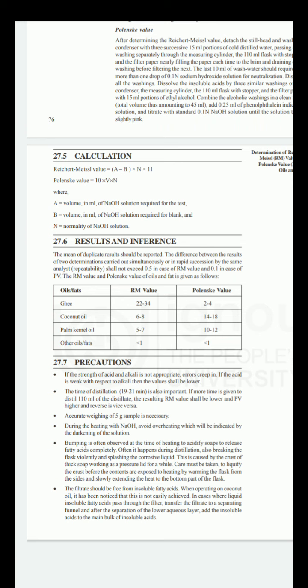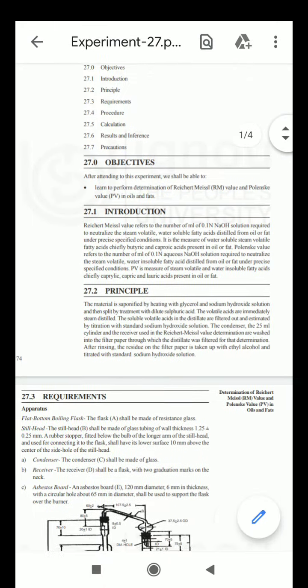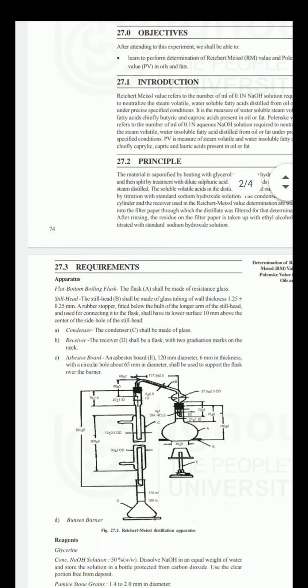We can apply it for ghee, butter, coconut oil and different fats, so that we get an idea whether the sample is pure or adulterated. This is all about the Reichert-Meissl value under your analytical constants.